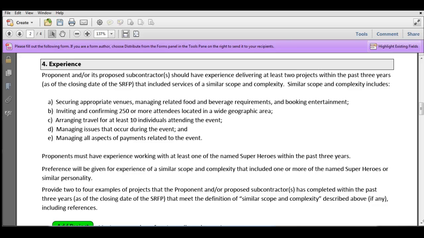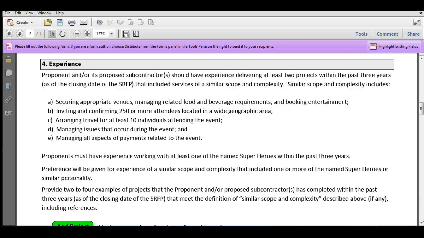So it's very, very clear to you what it is that is being evaluated, how many points have been identified for this particular section. Now keep in mind that experience is the heading we're using in our sample, but it could be anything in an actual SRFP. Usually it's related to experience, but there's even the option that we're not evaluating experience.